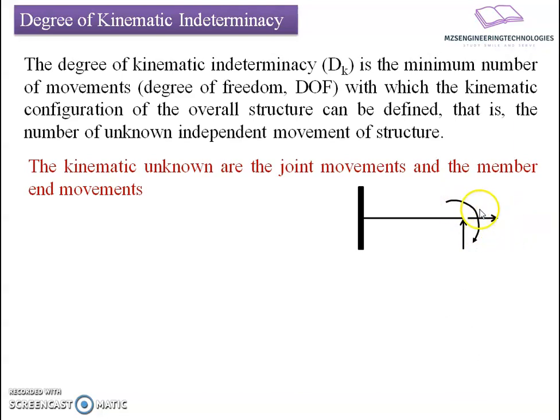If it is subjected to bending, it will show flexural displacement here. It may also be subjected to twist at the end, and distortion will be observed with reference to torsional forces. Means at the free end there is a possibility of deformation with 4 degrees of freedom.